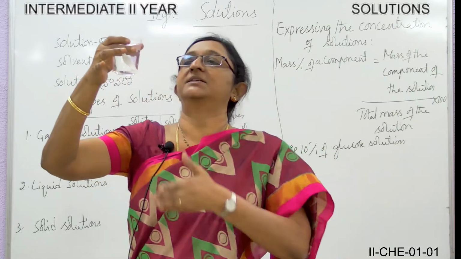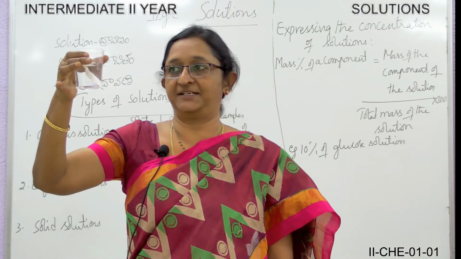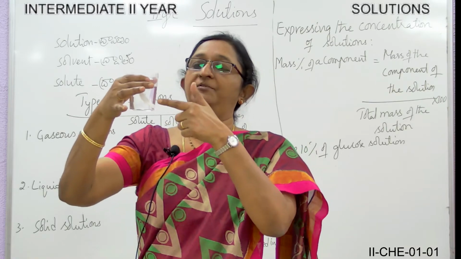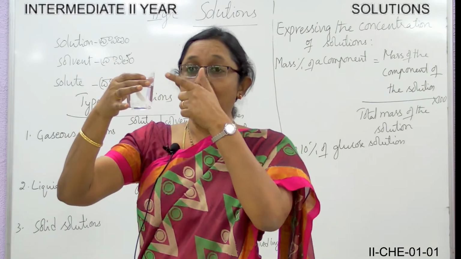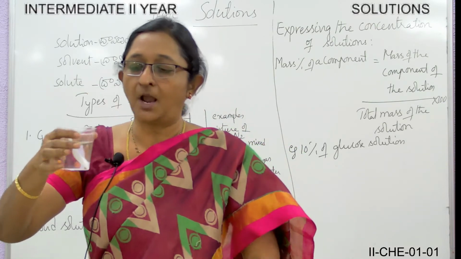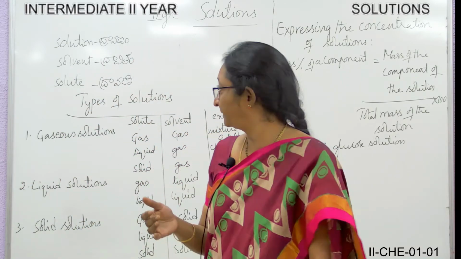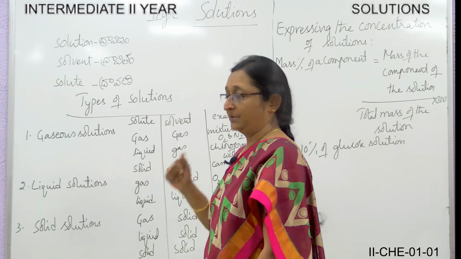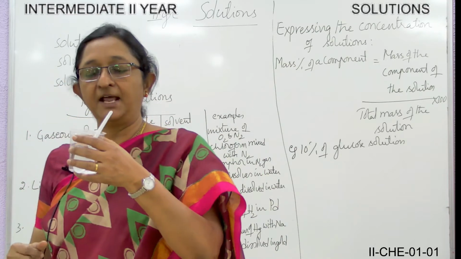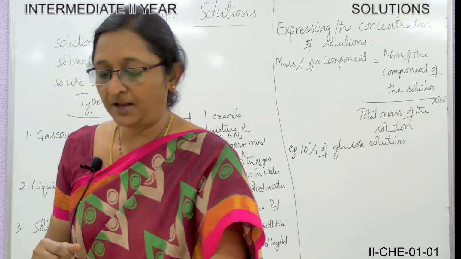So what is a homogeneous mixture? Now we have seen you have added salt which is present in the solid state and water which is present in the liquid state. Both are in different states, but now we are seeing only one physical state, that is only the liquid state. So the whole of the solution has uniform properties. So this is a homogeneous mixture. This is called a salt solution. So solutions are homogeneous mixtures of two or more components.